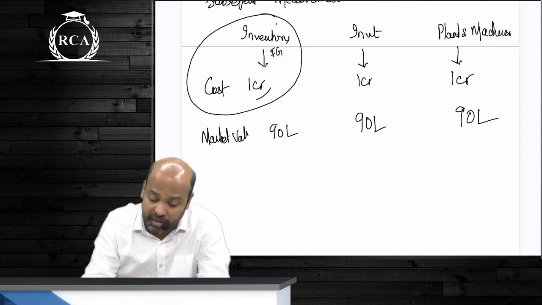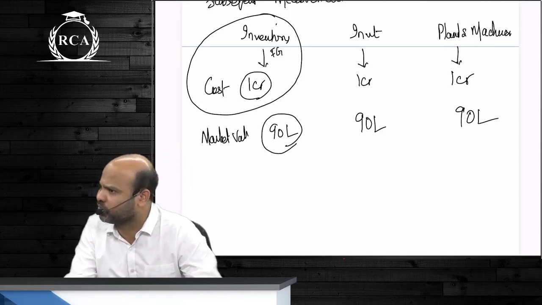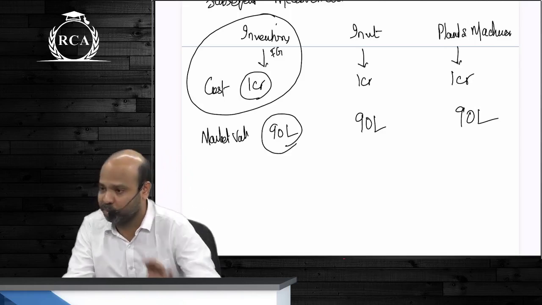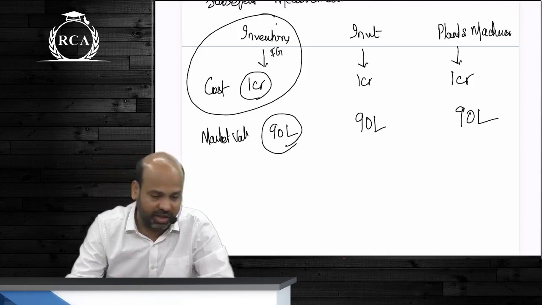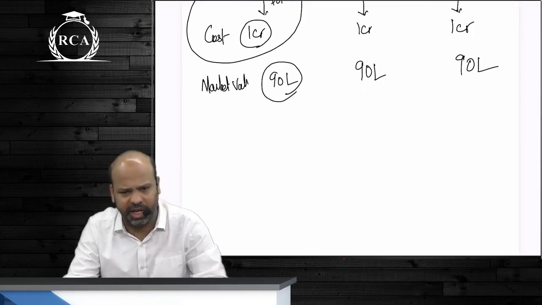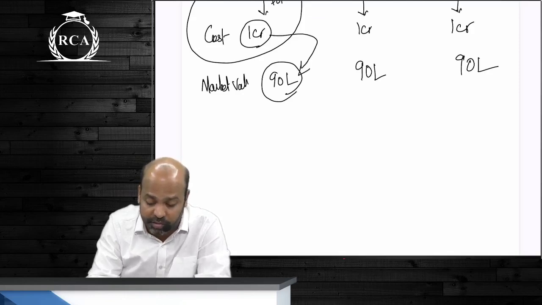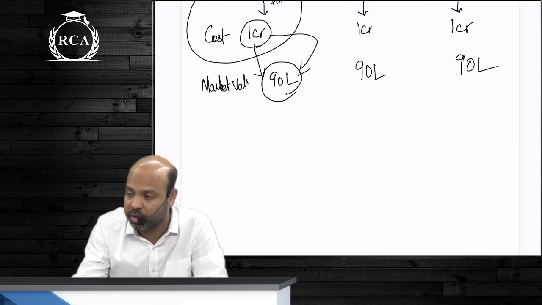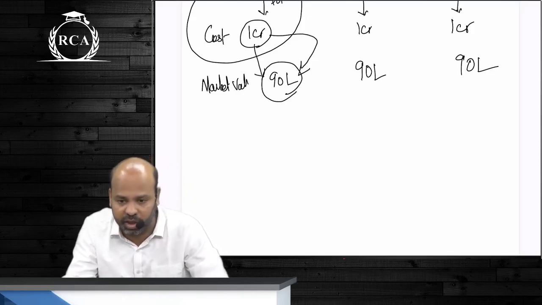So if the market value has come down to 90 lakhs, will you be able to recover the cost of the asset? What price did you purchase it at? What is the economic benefit that you're going to derive out of it? Any accounting standard will tell us that, because the economic benefit out of that is only 90 lakhs, please write down the inventory to 90 lakhs. You cannot continue to disclose that inventory at 1 crore.